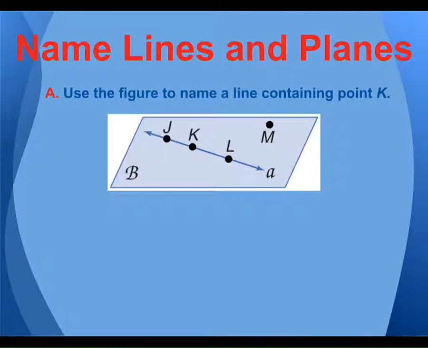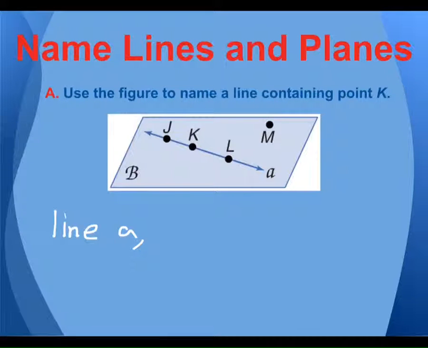So, use the figure to name a line containing point K. So what would be one example of a name that I could give the line that contains point K? I want to name the line that contains point K. There's a bunch of different answers to this. One would be, well, the B technically is referring to the plane because it's a capital letter in the corner. I could call it line A because that's the italicized. What are other answers?